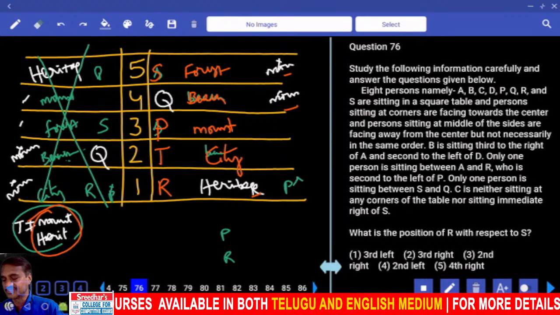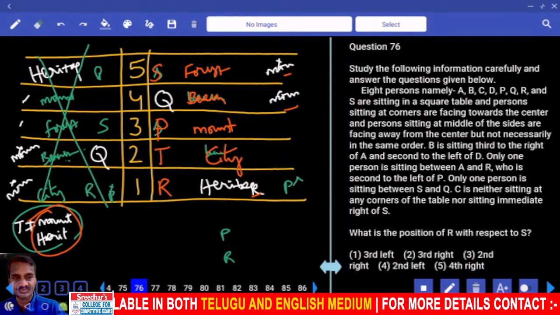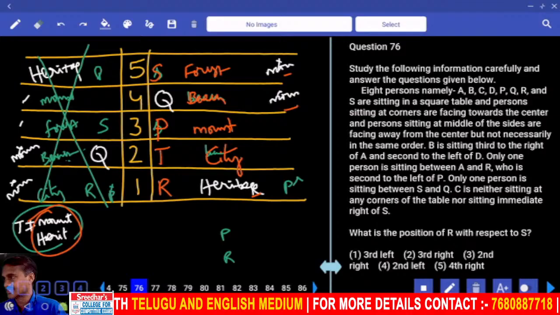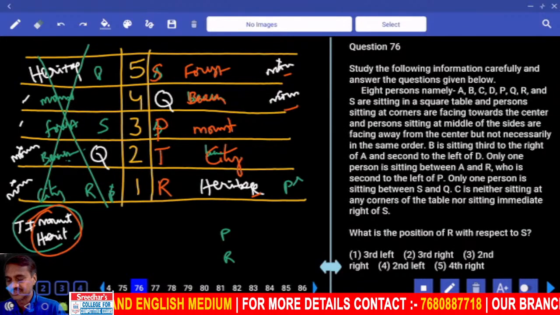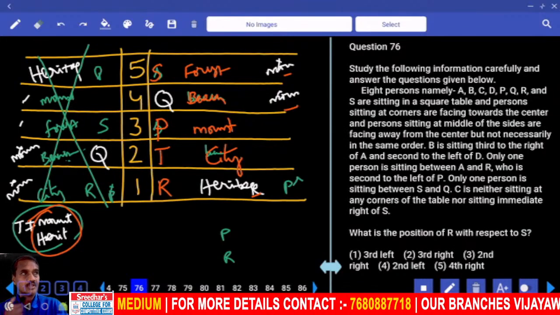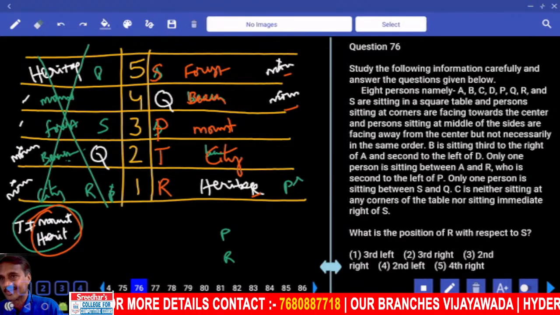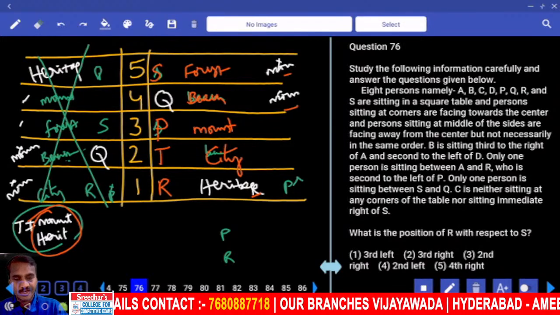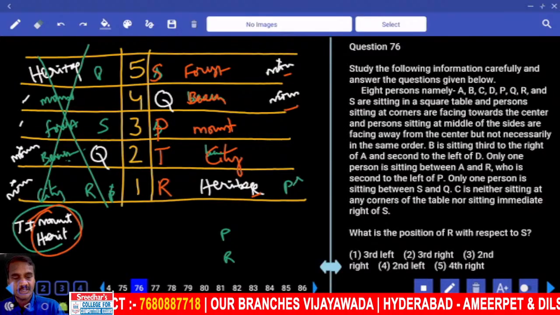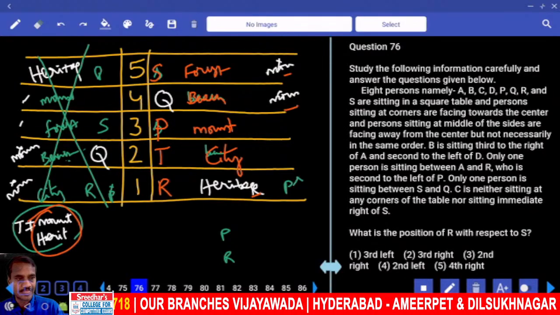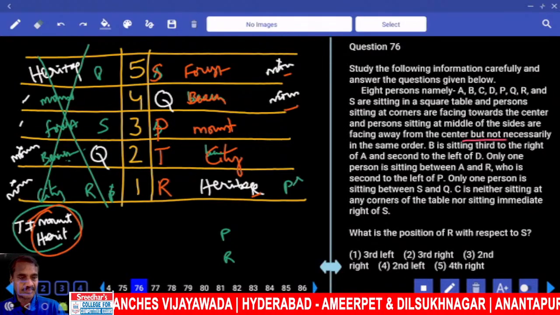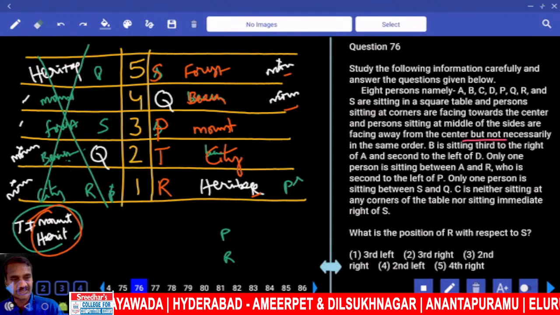Now in this 76, my 8 members were there. They are seated around a square table. 8 persons seated around a square table. No parameter, definitely under the first priority. And 4 persons at the corners and 4 are towards the center, but not necessary. Now here in this one, what is the direction of these people?